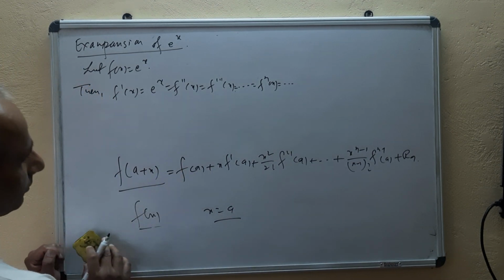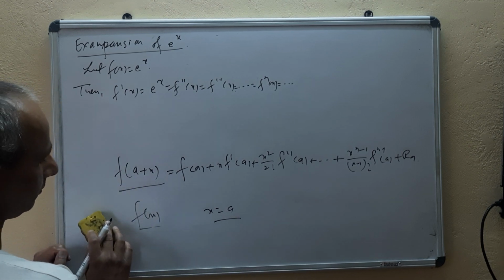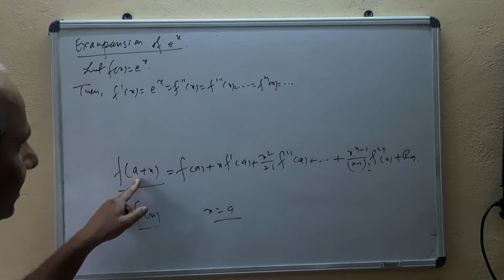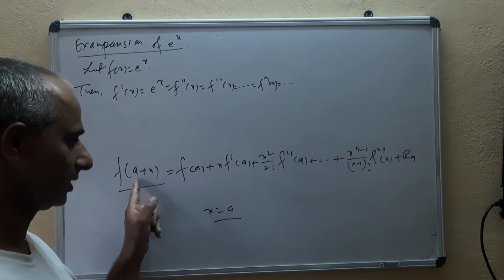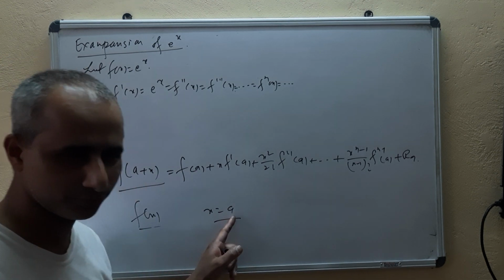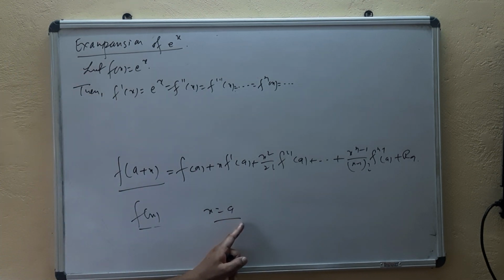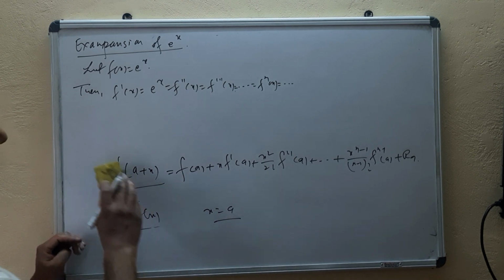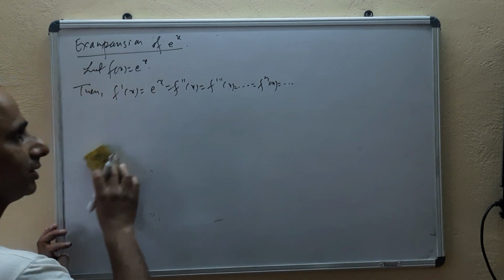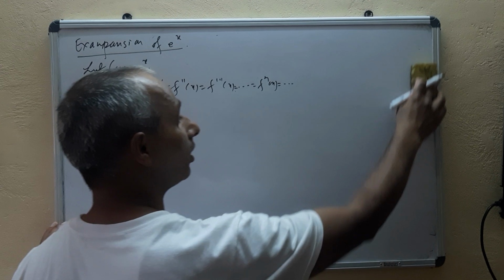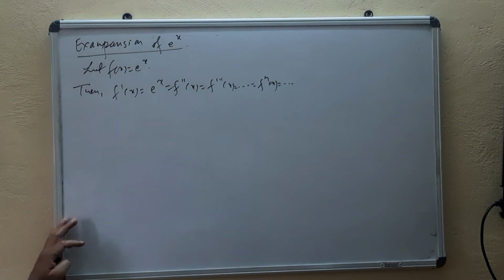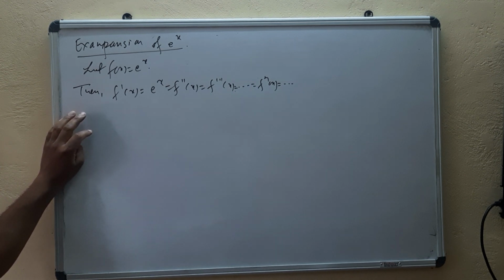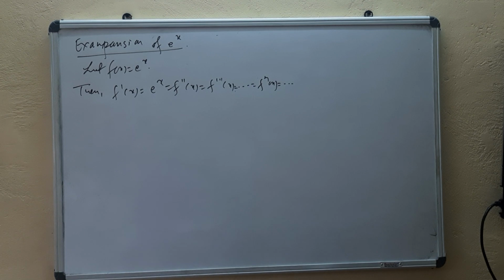So similarly, if you use a equal to 0 here, then you will get the Maclaurin series expansion about x equal to 0. So here whatever expansion of a function we use is done about the origin, meaning about x equal to 0. So we'll be using the Maclaurin series expansion to find the infinite series expansion of the given function f(x).